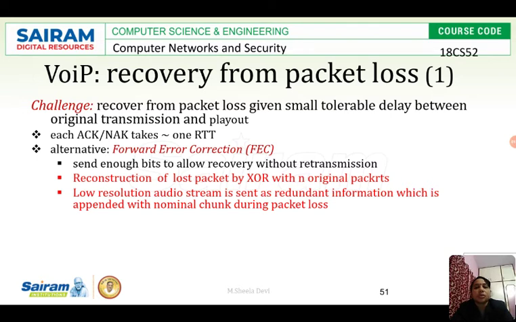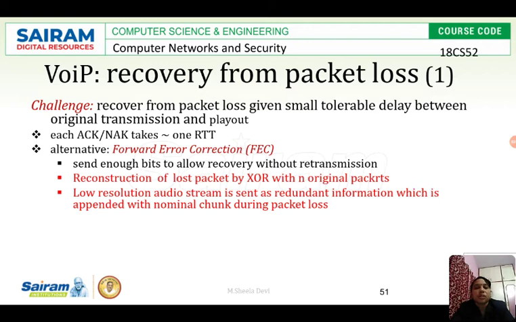The original data can be duplicated, or redundant packets can be generated and sent along with the original packet. In the second mechanism, instead of sending the same quality as the original data as a redundant packet, you can use the low resolution audio stream as redundant information. Why are we going for the low resolution audio stream? Whenever the packet is lost, only this redundant data will be used. Otherwise the redundant information is not required. So if it is of less quality, there is no issue.